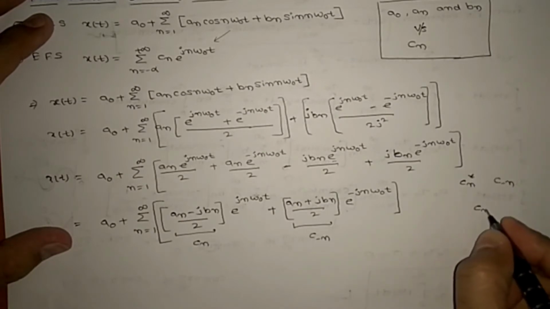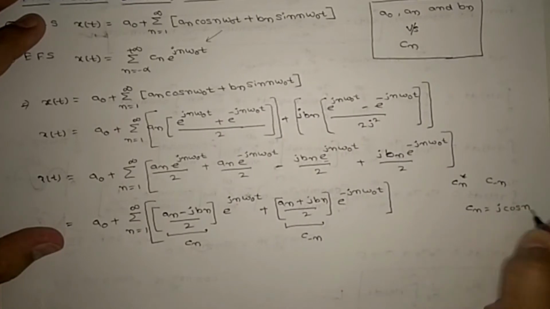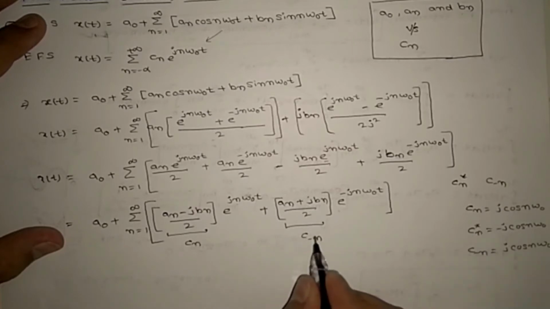For example, cn is j cos n omega naught. What will cn conjugate be? Minus j cos n omega naught will come. What will c minus n be? Same. Even if you put minus n, you will get cos only, right? So you are getting that both are different. Be careful, you need to replace with c minus n, and why this is so you will understand in the upcoming derivation.